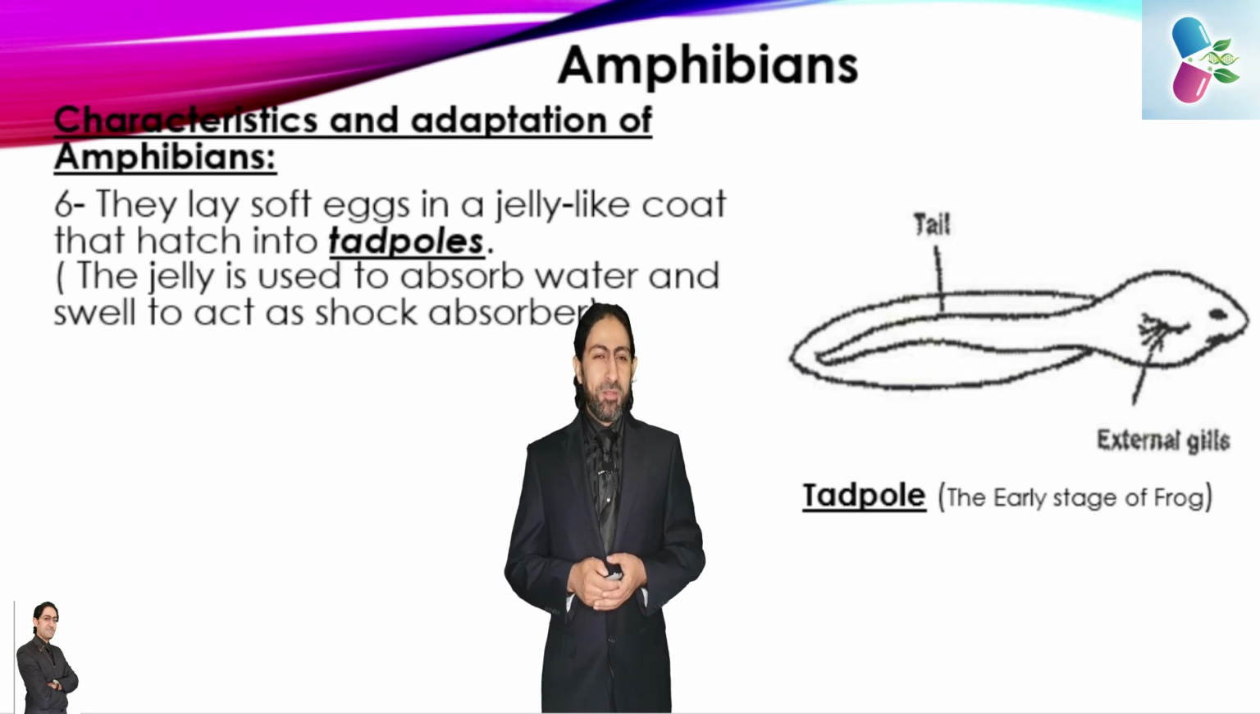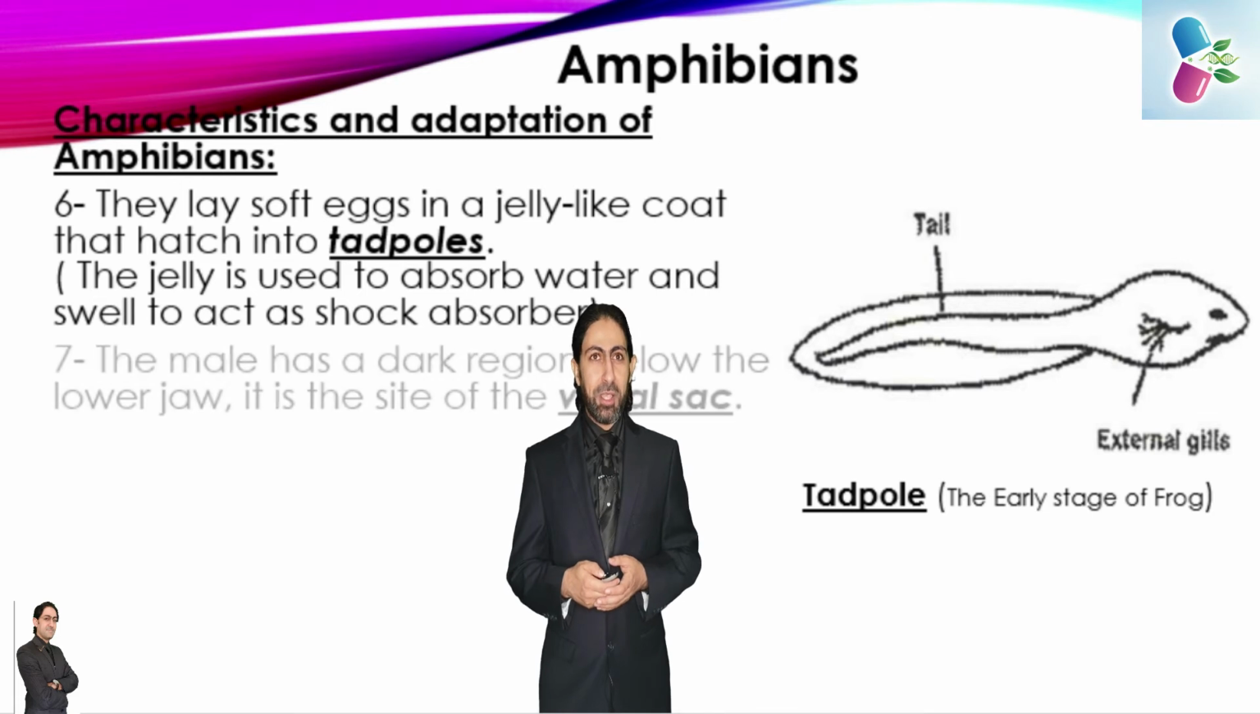They lay soft eggs, and those soft eggs are in a jelly coat in order to work as a shock absorber and to protect them properly. And also those eggs are hatched in the water into tadpoles. So the jelly is used to absorb water and swell in order to act as a shock absorber, like a life jacket, but for the small eggs, for better protection.